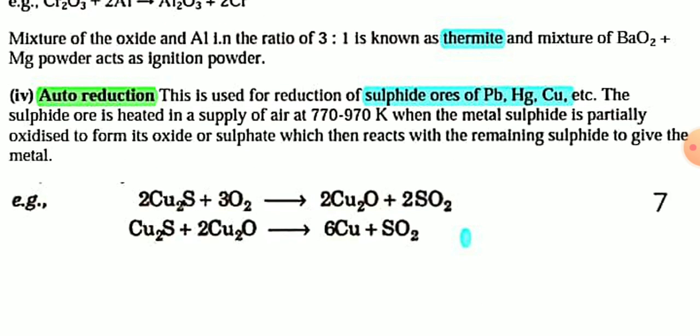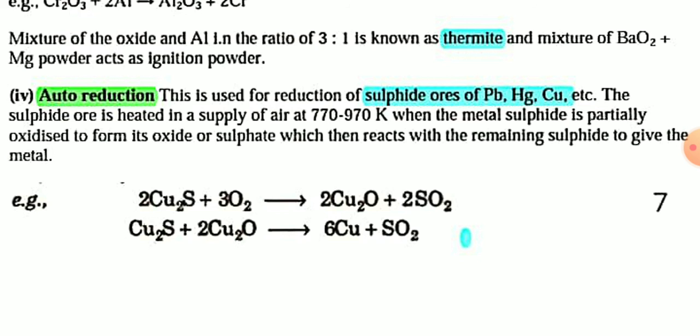And next, auto reduction. This method is used for reduction of sulfide ores, such as sulfide of copper and sulfide of lead. In this method no external reducing agent is required. That's why this is known as auto reduction.